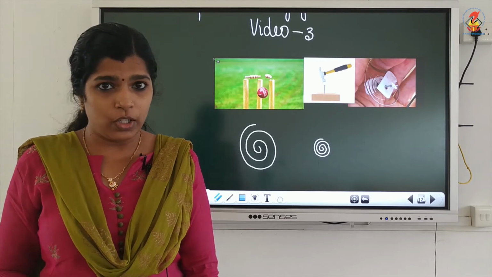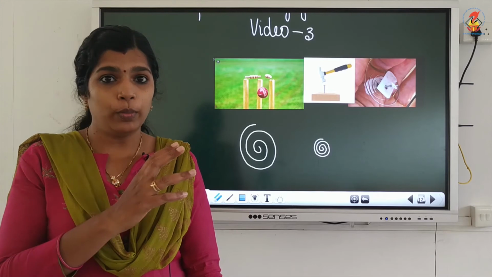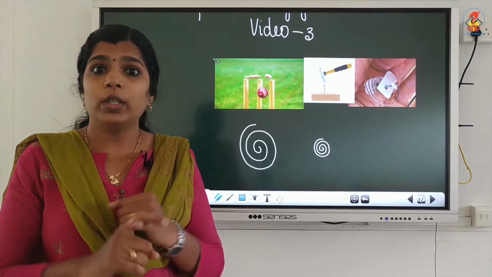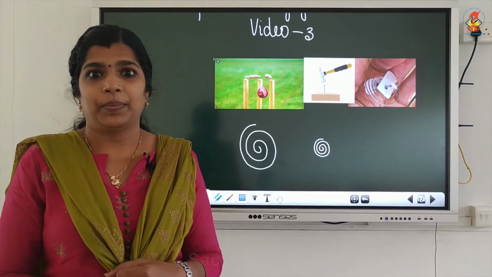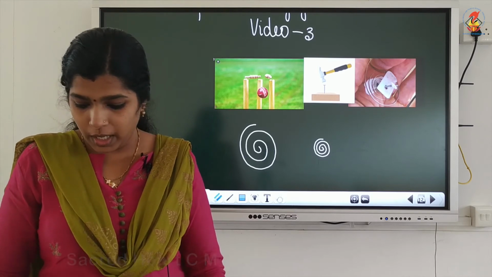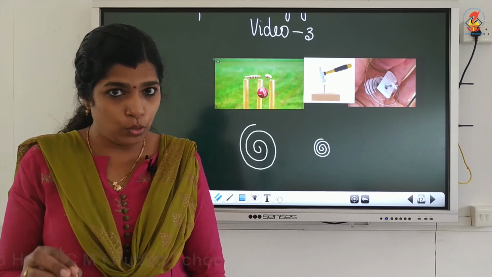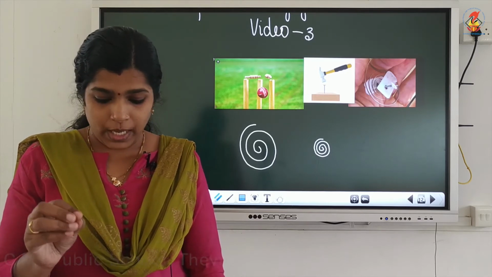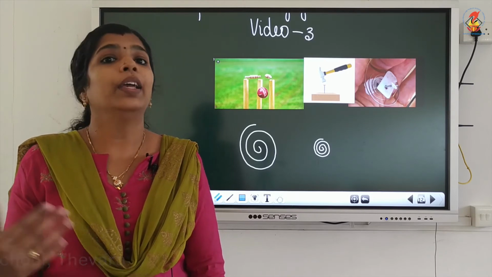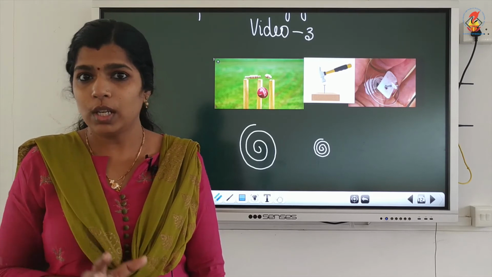Different forms of energy are there, which means we can convert one form of energy to another form. You know, work is a scalar quantity. Energy is also a scalar quantity. The SI unit is joule. 1 joule is the energy required to do 1 joule of work. The higher unit is kilojoule. 1 kilojoule is equal to 1000 joule.